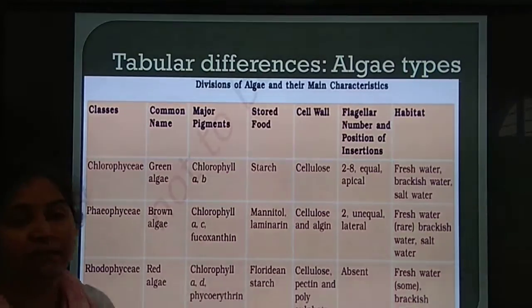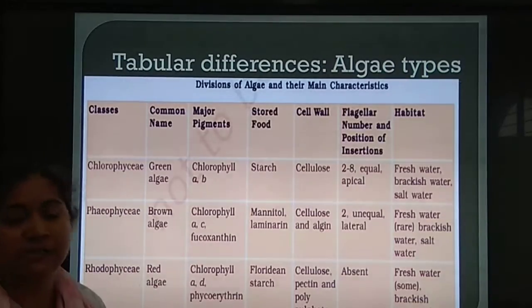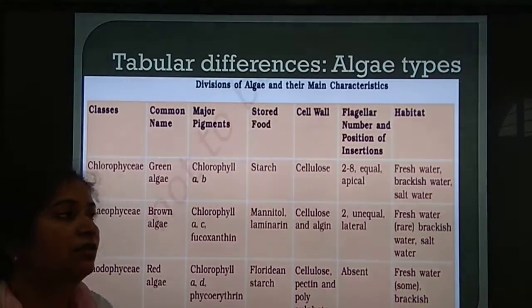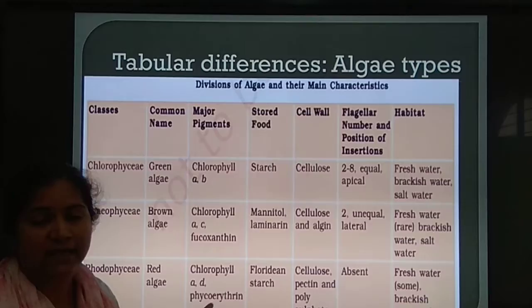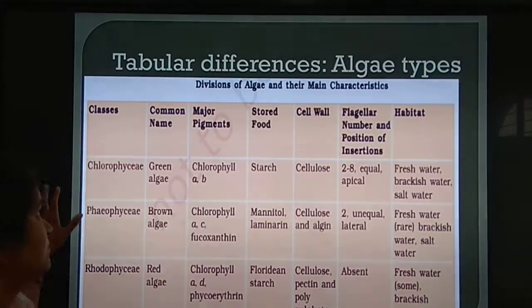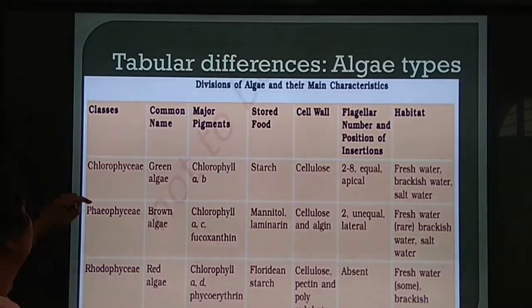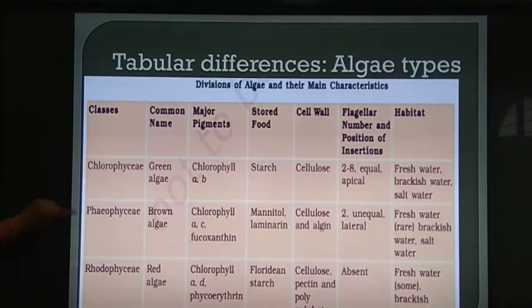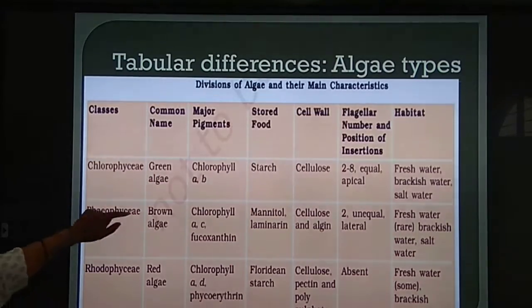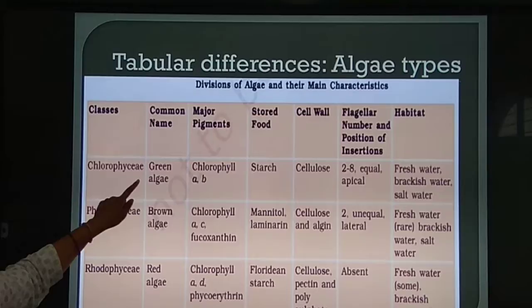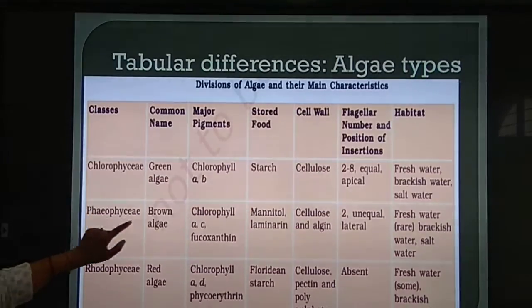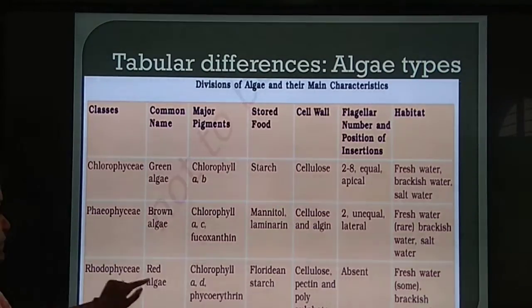This is the table you have to make in your notes along with the other slides, and you will complete this topic, algae, in your copy. So briefly I will explain this table. Class names are given here: Chlorophyceae, Phaeophyceae, Rhodophyceae. Common names: Chlorophyceae is commonly called green algae, Phaeophyceae brown algae, Rhodophyceae red algae.